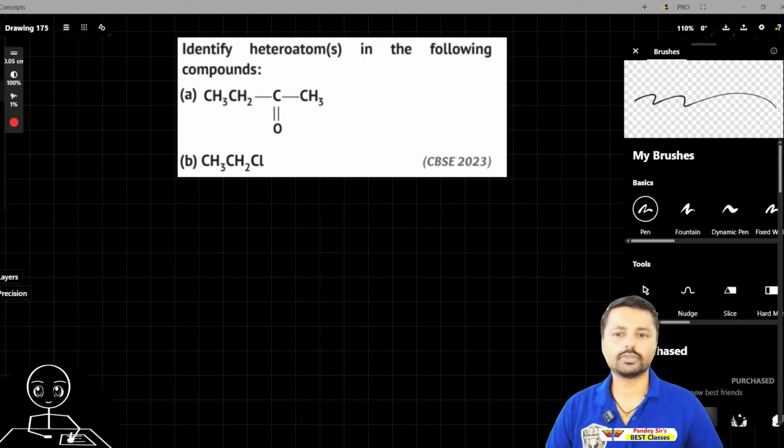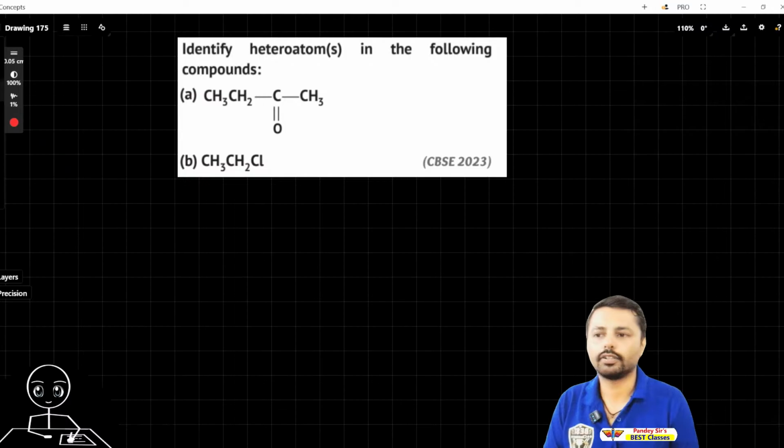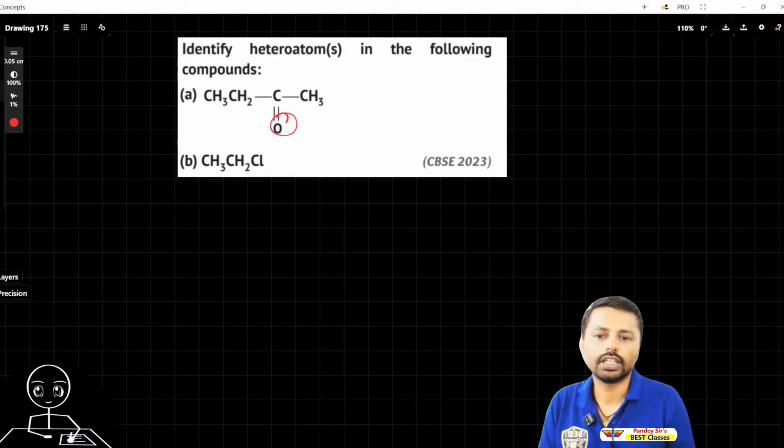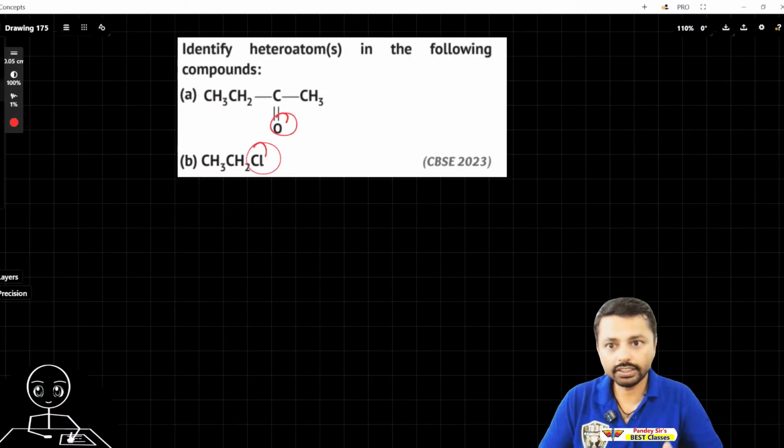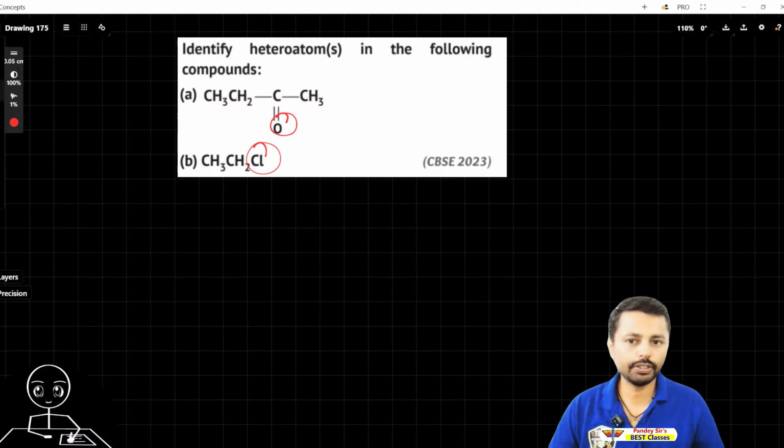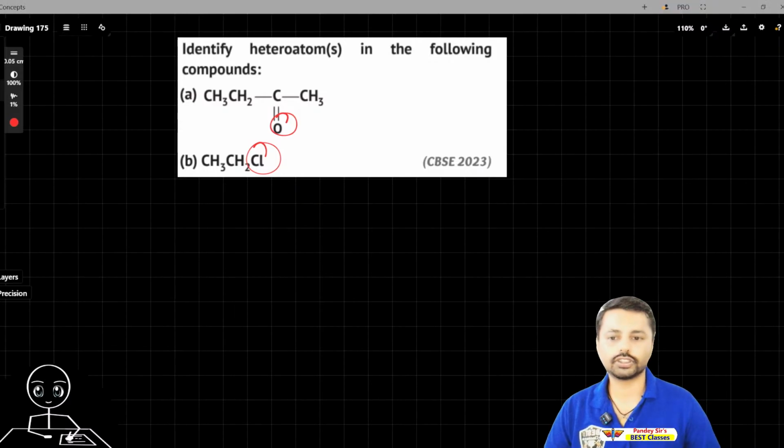Identify the heteroatoms in the following compounds. Heteroatom means what is not part of this atom. Okay, so oxygen and chlorine. That's it. As easy. I said you have to try. You should be trying. Let's try the next question.